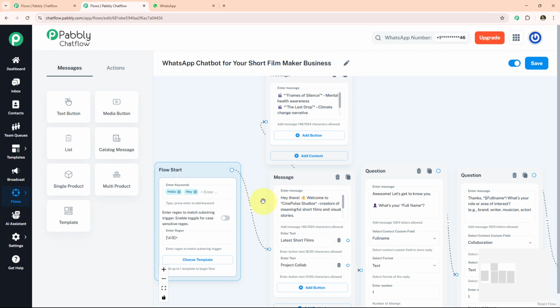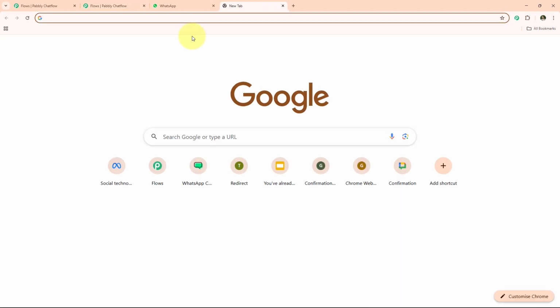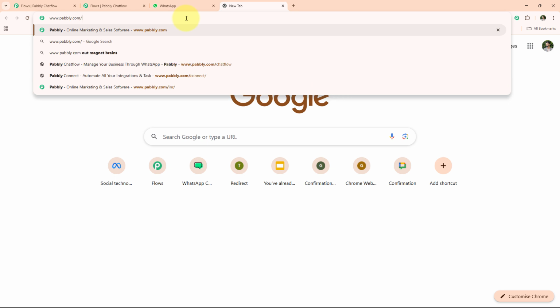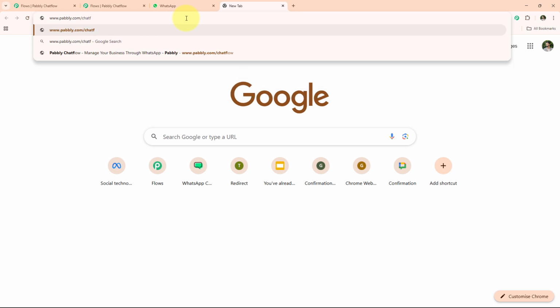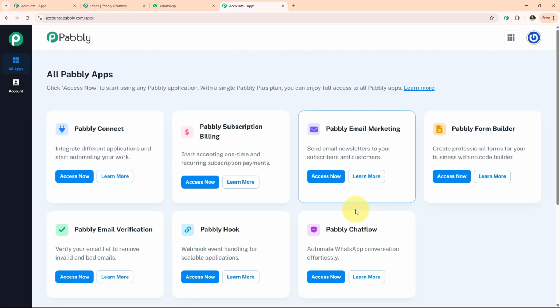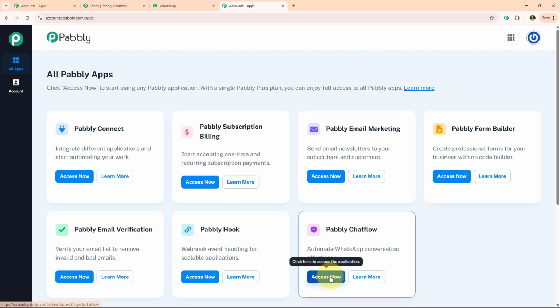Now if you also want to learn how you can create this WhatsApp chatbot, then follow along on my screen. First of all, we will open our browser and simply type www.pabbly.com/chatflow. Now we have an interface like this. If you have already logged in before, then we will sign in, otherwise we will sign up. Since I have already logged in, I will sign in. After signing in, we will see 7 products. We have to click on the Pabbly Chatflow Access Now button.